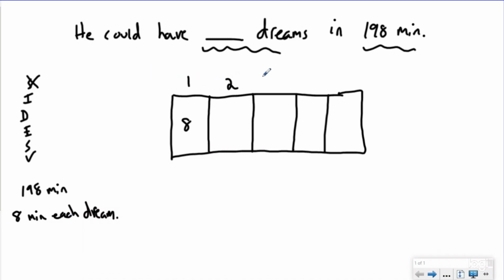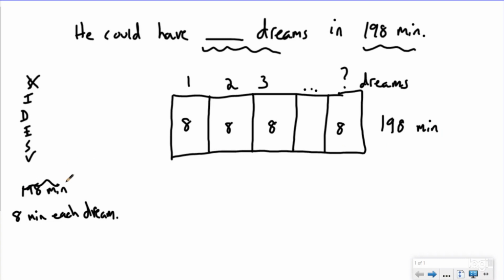So 1, 2, 3, question mark, because my statement was asking how many dreams I could have. Each of these is 8 minutes, through however many I need. And if my inside pieces are minutes, then my outside pieces also have to be minutes.